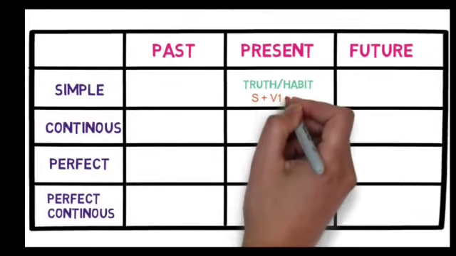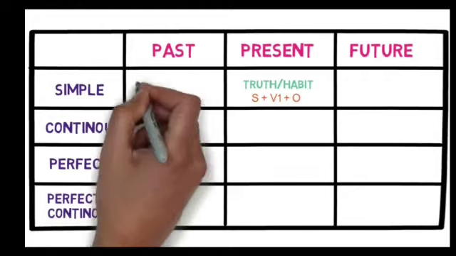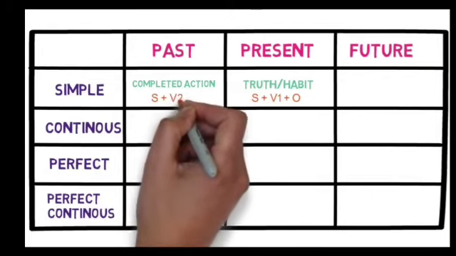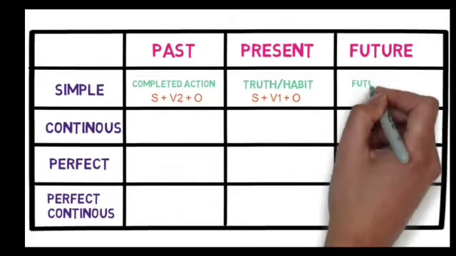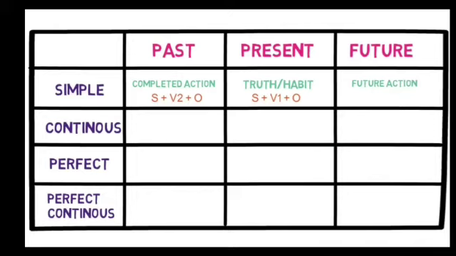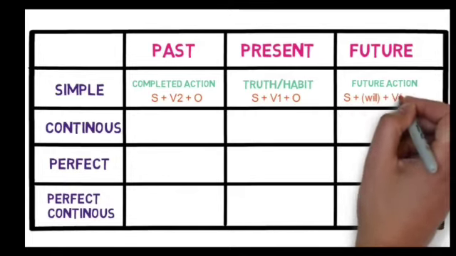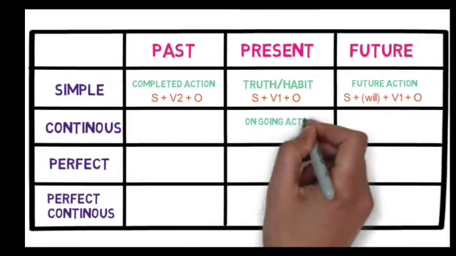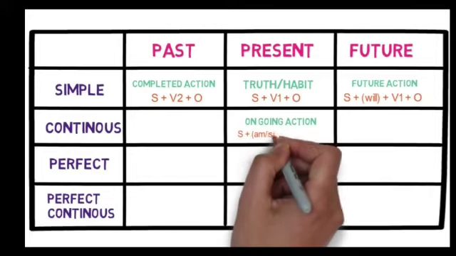Now see, the present tense. Simple present is presenting the truth, or you can say the general habit. So what is the rule? Subject plus verb first form and object. But when I am talking about the past tense, then past tense is talking about the completed action, and here we are using subject plus verb second form and object. And in future we are talking about the planning that we will do in the future, and in this we use subject, will, then verb first form and object.